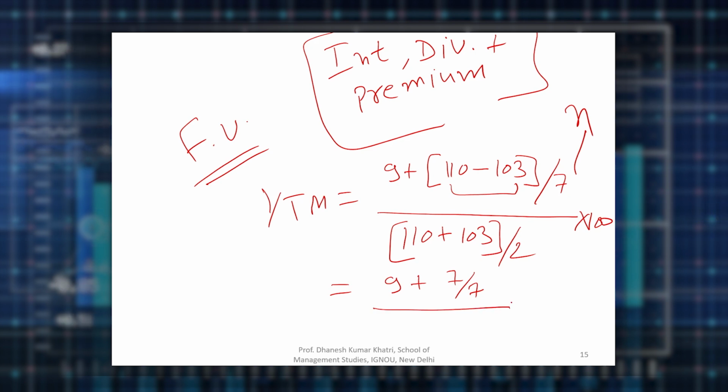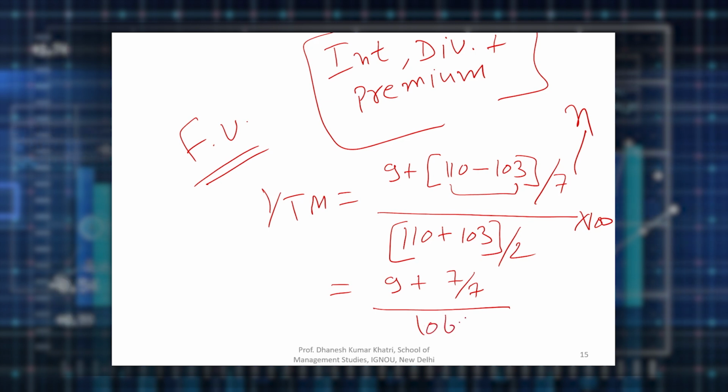Now we have to divide it by the average of these two, that is 110 plus 103. So we get 115, I hope. Let me check, not 115, it will be 111.5. So it will be 110 plus 103 divided by 2. So it is 106.5. So let us correct it.